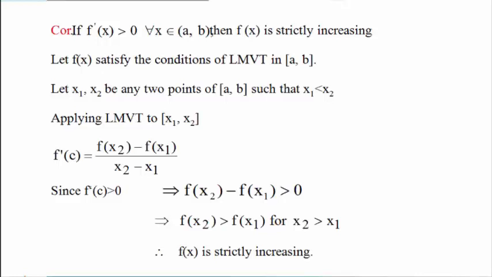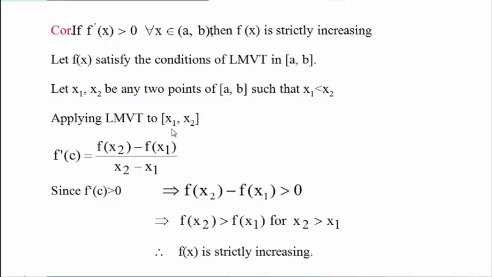This we have to prove. Let us prove. F of x satisfies the condition of Lagrange mean value theorem in closed interval AB. Let x1 and x2 be any 2 points we take from the closed interval AB such that x1 is strictly less than x2.